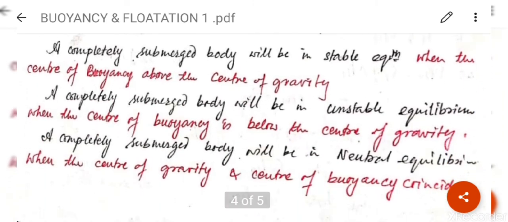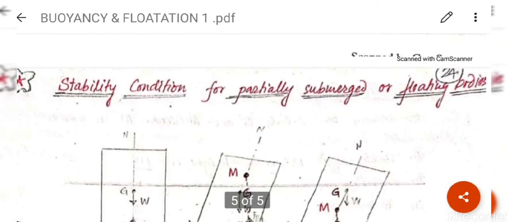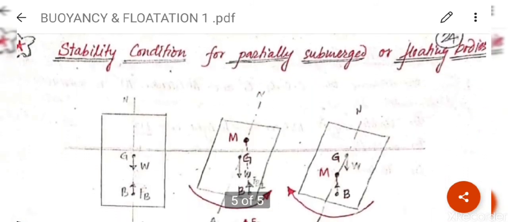So a completely submerged body will be in a stable equilibrium when the center of buoyancy is above the center of gravity. This is the basic thing which you have to remember. A completely submerged body will be in unstable equilibrium when the center of buoyancy is below the center of gravity. A completely submerged body will be in neutral equilibrium when the center of gravity and center of buoyancy coincide. Now we will discuss stability condition for partially submerged bodies. Clear?